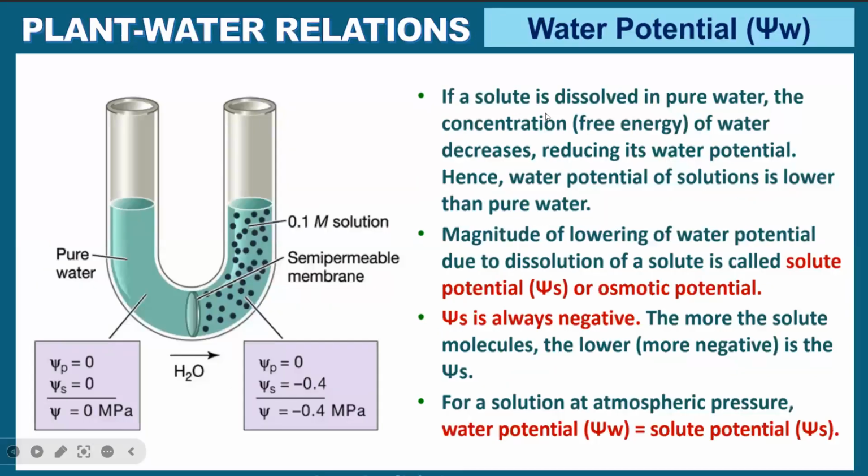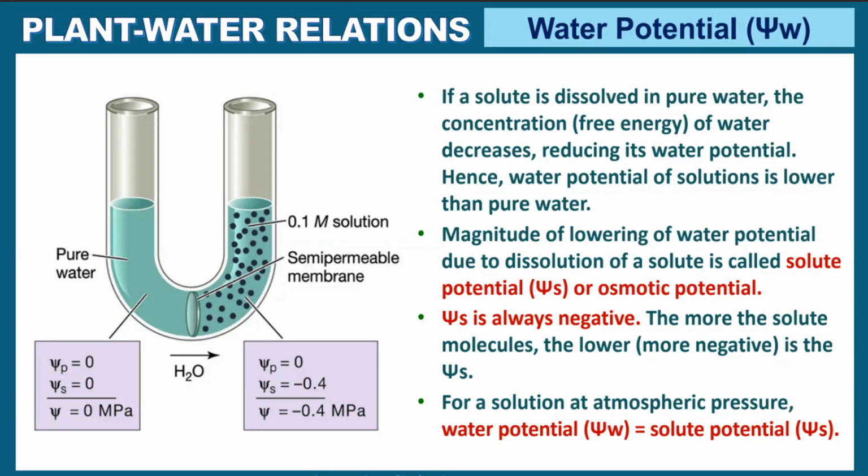Next, if a solute is dissolved in pure water, the concentration of water decreases. If I add something in water, the number of water molecules will decrease. Concentration will decrease in the entire solution because I am adding something, reducing its water potential. From pure water, you are making impure water.